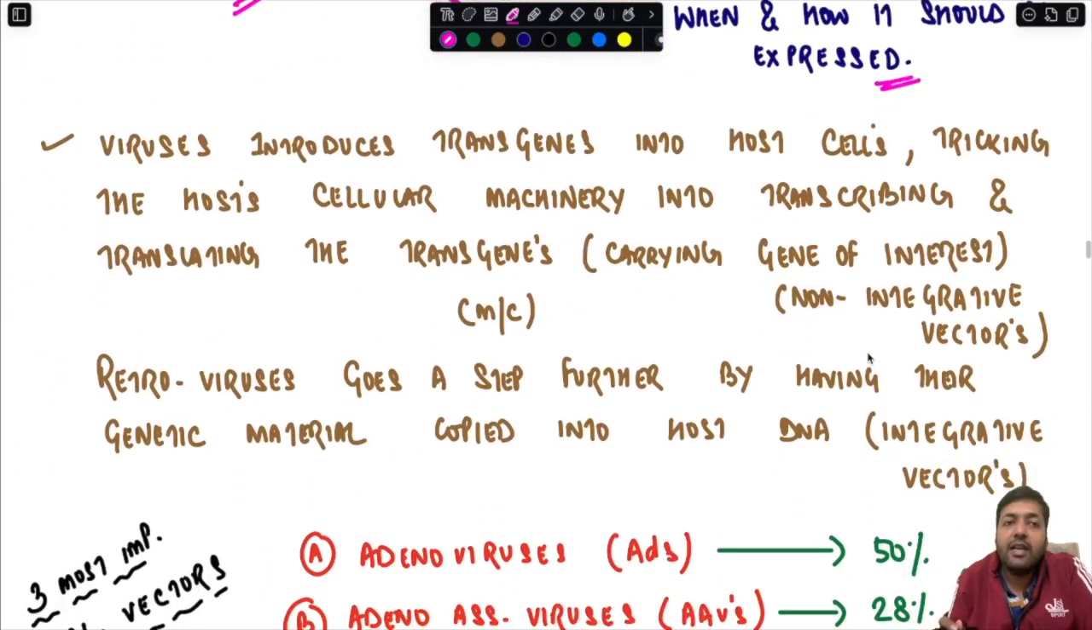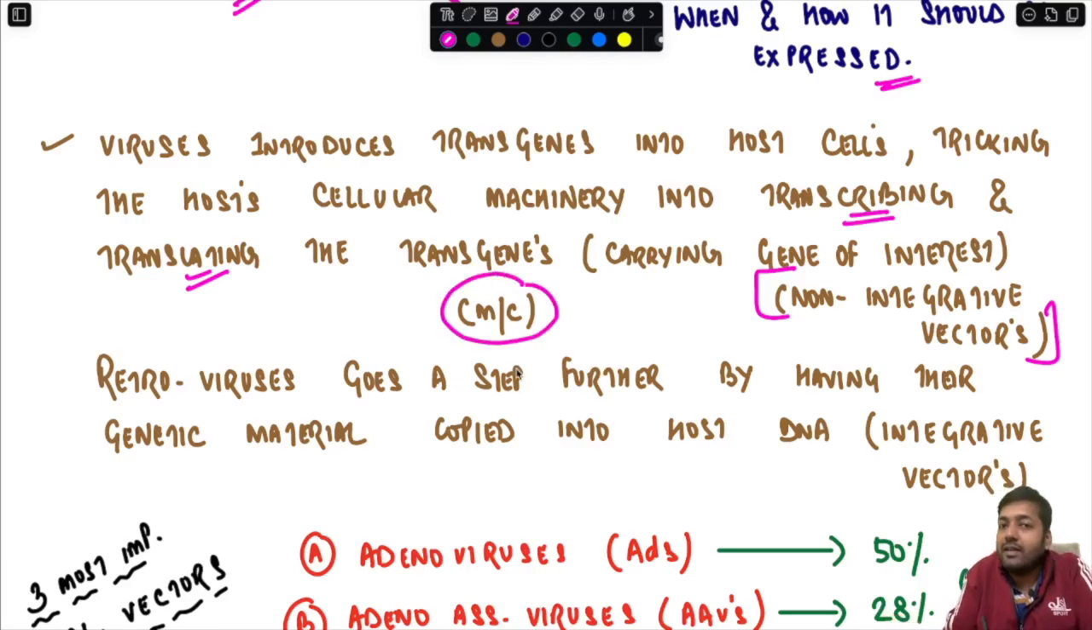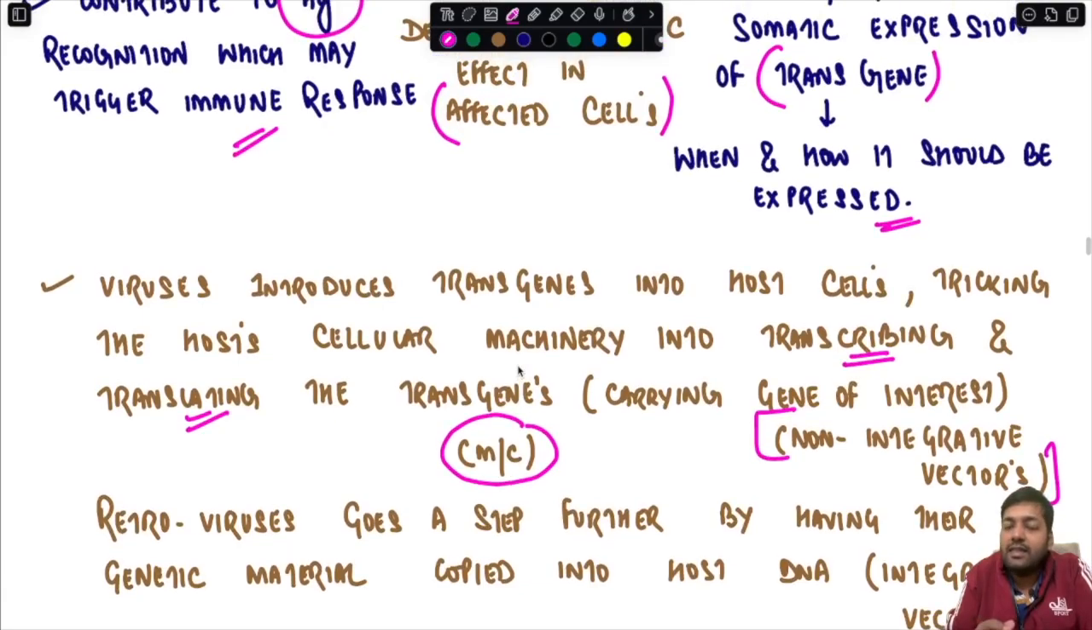Now viruses introduce transgenes into the host cells, tricking the host cellular machinery into transcribing and translating the transgenes, which are carrying the gene of interest. And most commonly this particular DNA or transgene which is introduced never integrates with the host DNA. Therefore these are non-integrative vectors, and more commonly we use non-integrative vectors only. They will not bind with the host cell DNA.